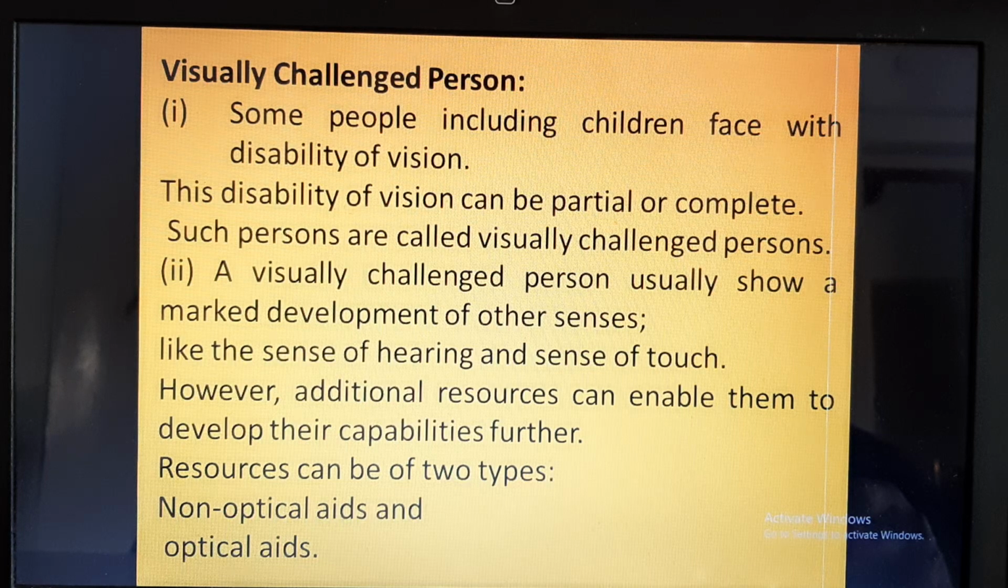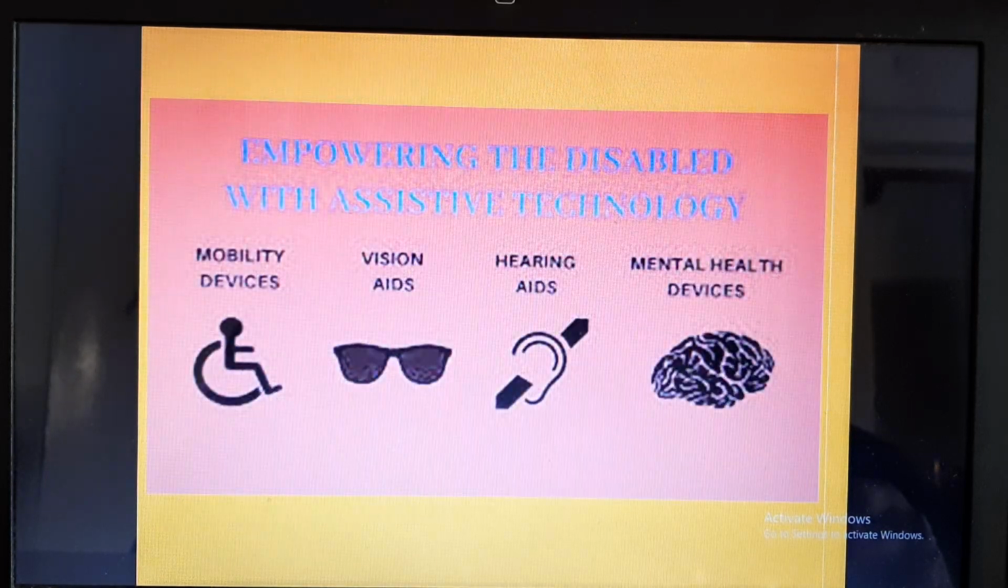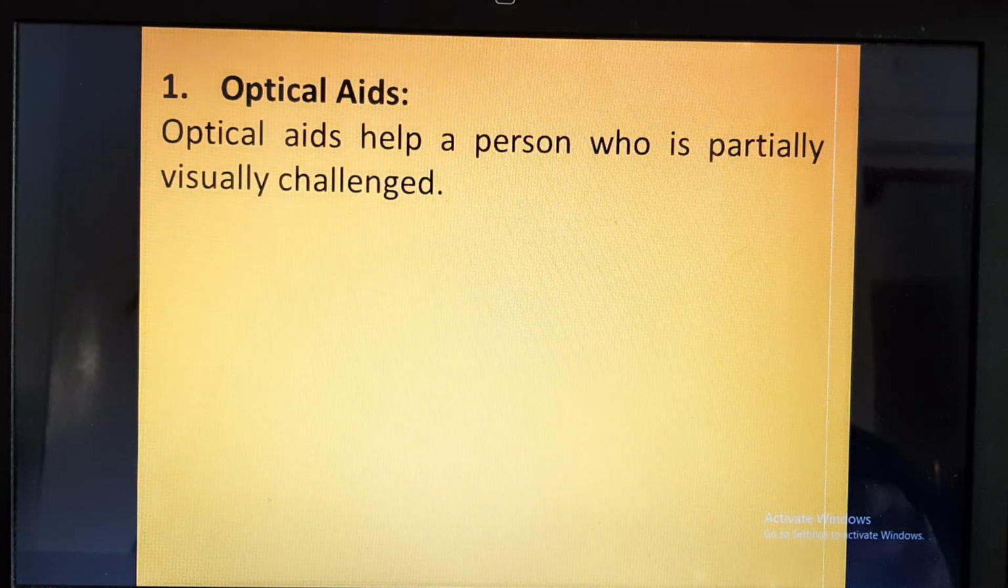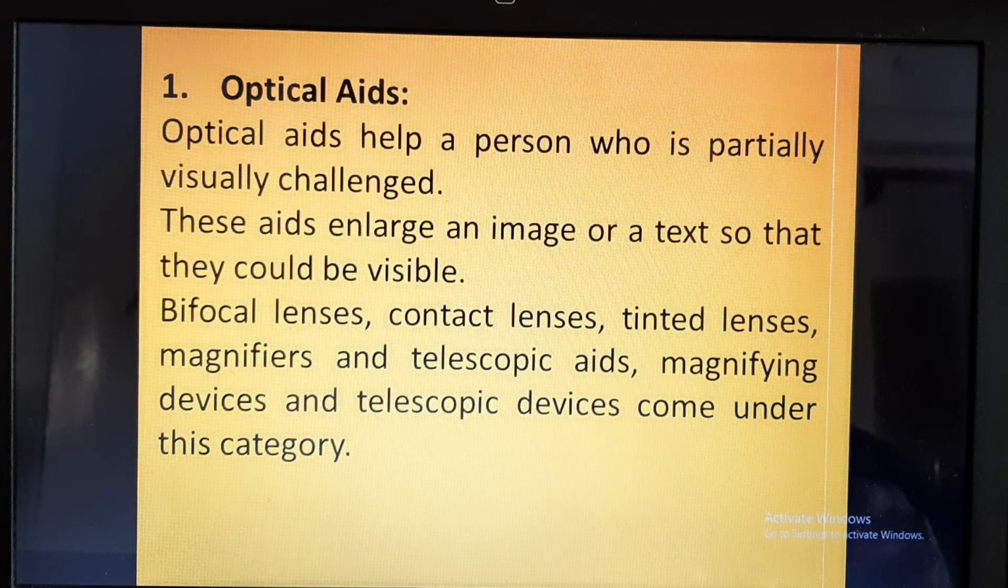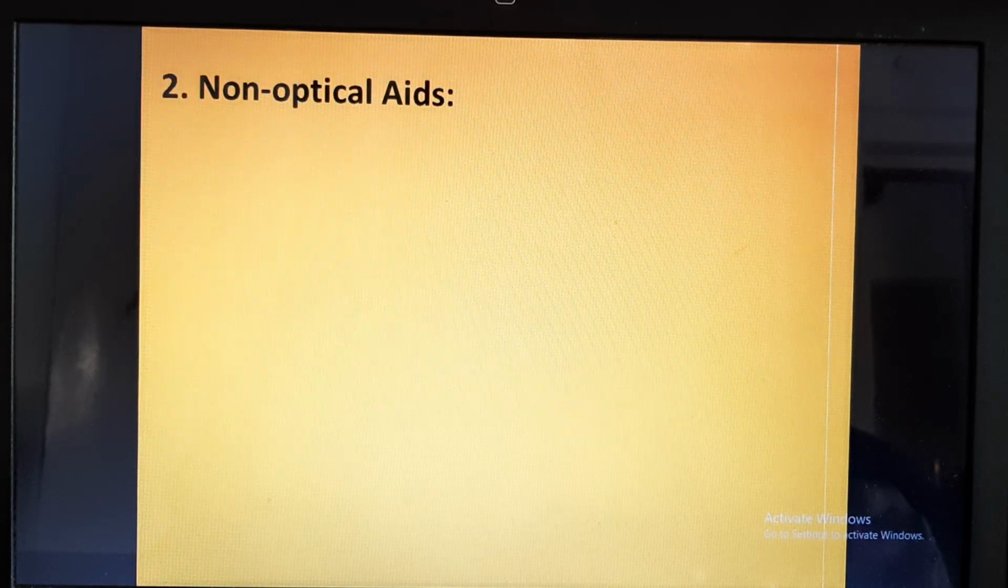Optical aids are related to vision. Optical aids will be provided to persons who are partially visually challenged. Optical aids are basically the aids which will improve the vision. Few of these aids enlarge an image or a text so that it could be visible. Bifocal lenses, contact lenses, tinted lenses, magnifiers, and telescopic magnifying devices come under this category.